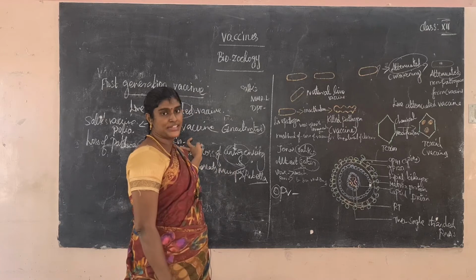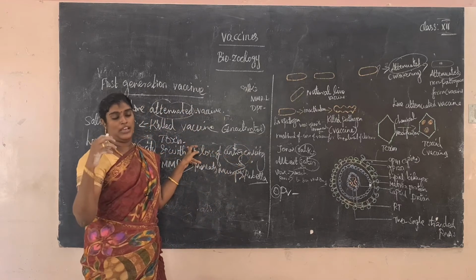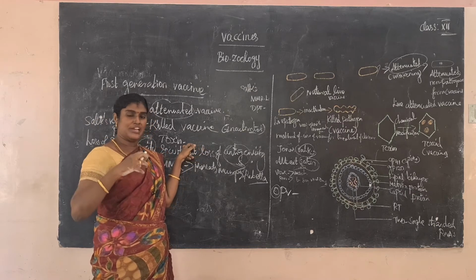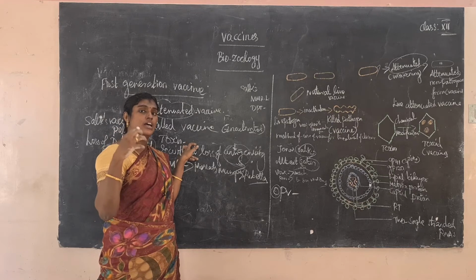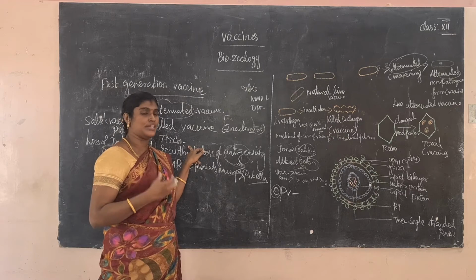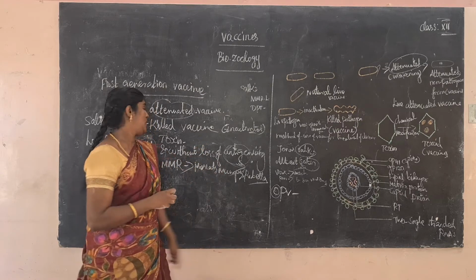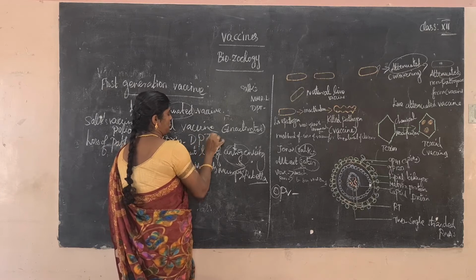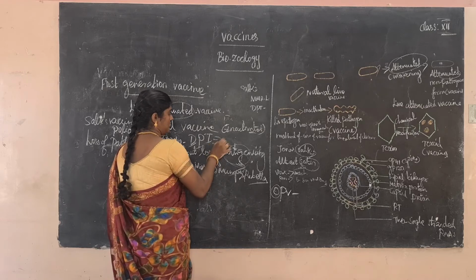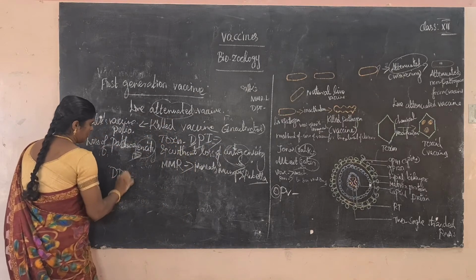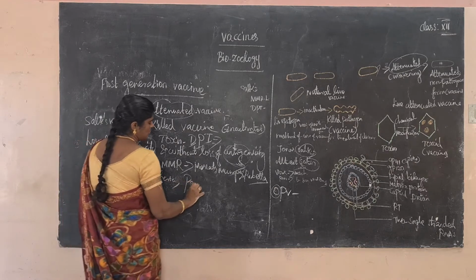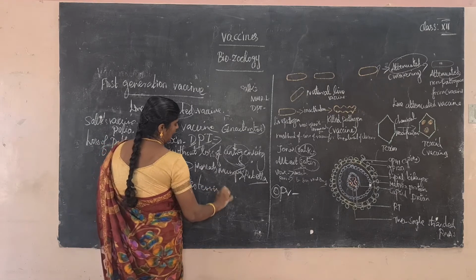Another one, toxoid. What is the meaning of toxoid? We introduce some chemical substance, and that substance stimulates an immune response. That is called toxoid. For example, the DPT vaccine. What is DPT? Diphtheria, pertussis, and tetanus.